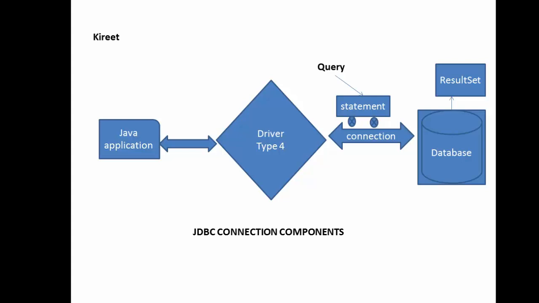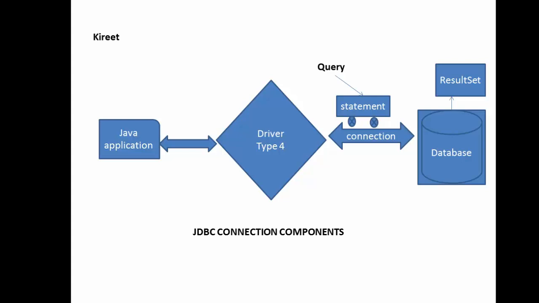Now this result set will be loaded into the statement and further given to the Java application, so that all the information we require from this database is retrieved.